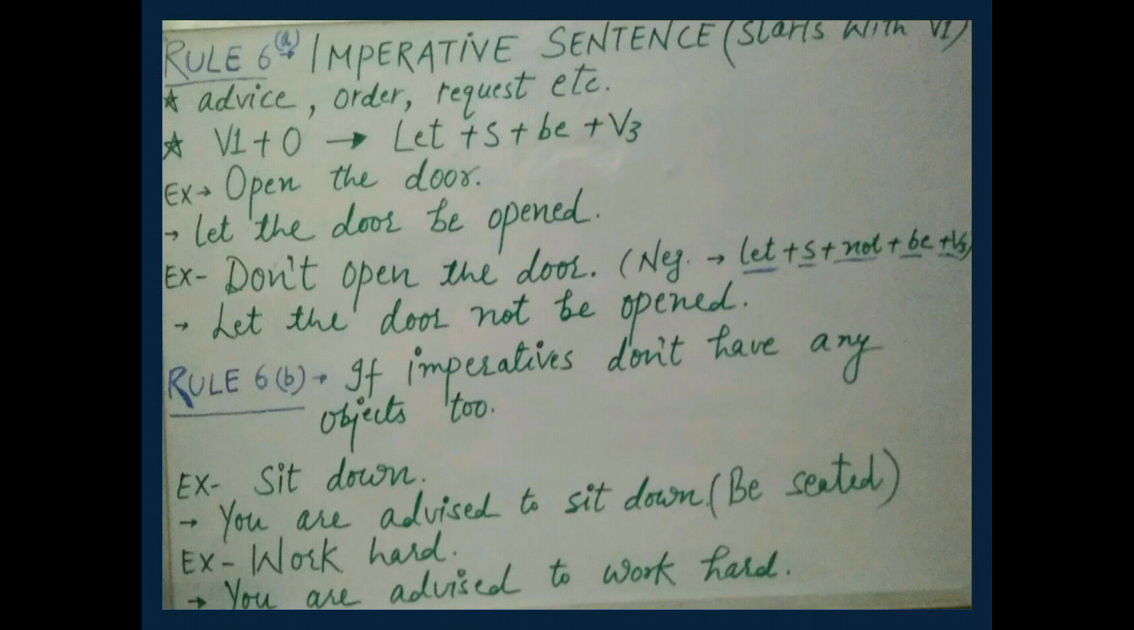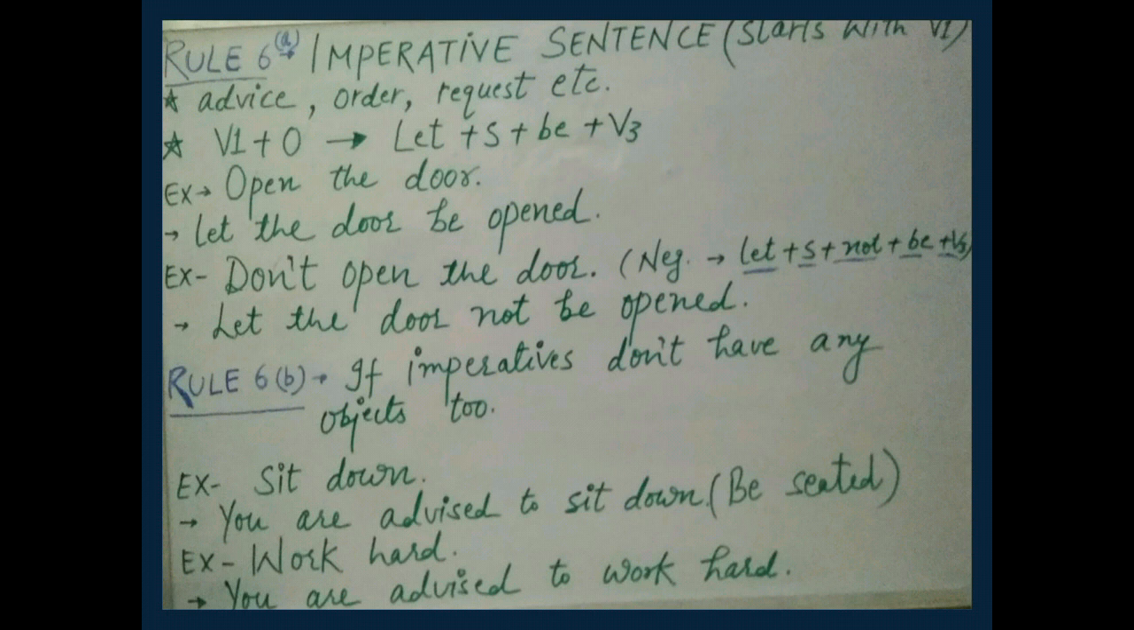Imperative sentences. How to change imperative sentences in passive voice. Students, imperative sentences are those sentences which start directly with V1, verb's first form. They don't have any subject in the beginning. These sentences may have advice, order, request, etc. And we have this structure in active voice: V1 plus object. It will become let plus subject plus be plus V3 in passive voice.